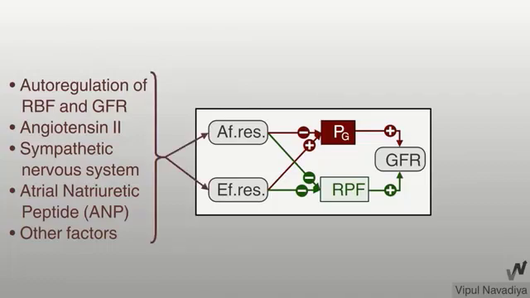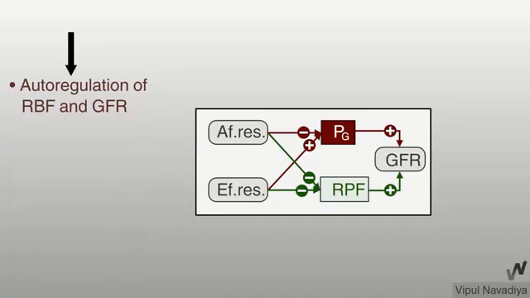There are different mechanisms that can affect the renal blood flow and glomerular filtration rate. And as discussed in the lecture, these mechanisms may be hormonal, neural, autoregulation, or other. These mechanisms affect the afferent and efferent arterial resistance pressure to affect the glomerular filtration rate. First, we will discuss the autoregulation.